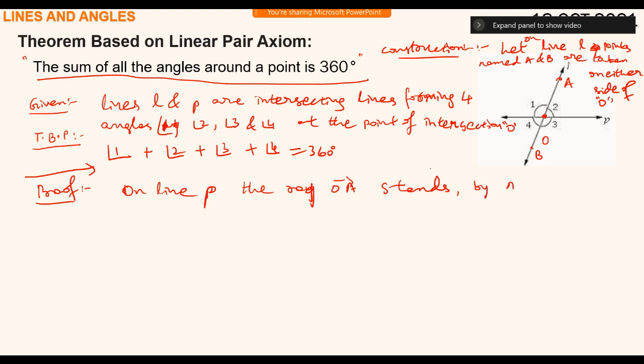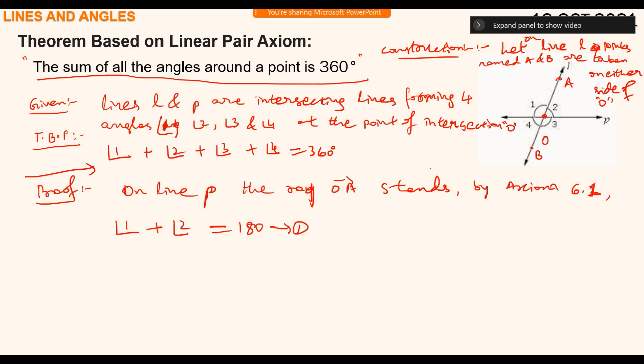By axiom 6.1, angle 1 plus angle 2 equals 180 degrees. Am I clear to you, children, here?